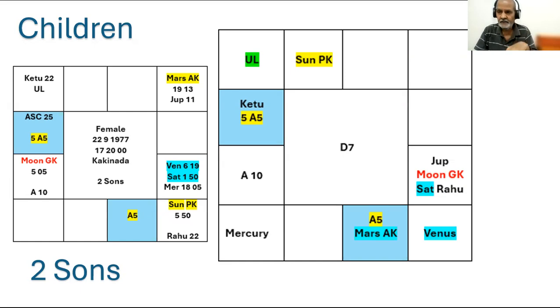Then you see A3. Where is A3? Bhratru Karaka. Bhratru Karaka is, you see from the D1 chart, you find A3 in Leo. A3 is in Leo. And A3 is aspecting A5. Lord of A3 is Sun. He is aspecting A3, Leo, and also the fifth from A5. Aspecting A5 is the same as aspecting the fifth from A5. So that's it.